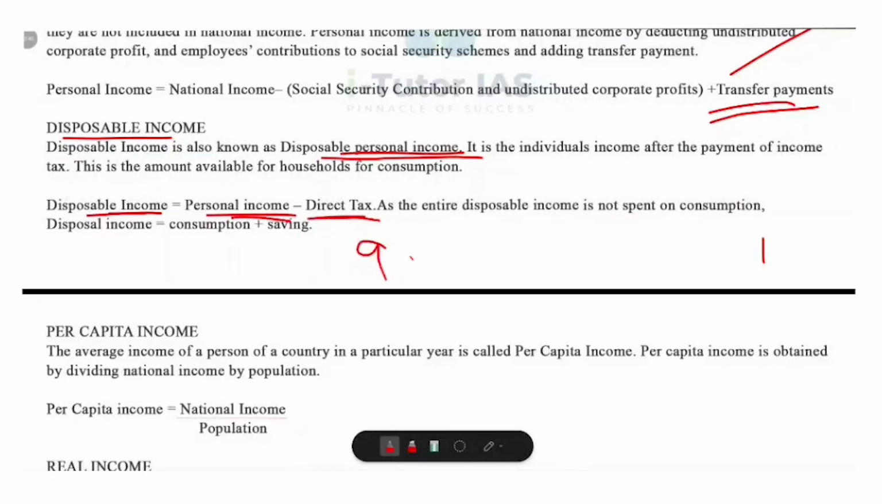If your personal income is rupees 980 lakh and direct tax is 180 lakh, then what will be your disposable income? It will be 800 lakhs. And this 800 lakh is what households can use for buying goods, services, or saving for the future. So how can we link it to consumption and saving? Can all disposable income be spent? No, not all disposable income is spent. Part of it is consumed for buying food, clothes, bills, etc. and part of it is saved, like in bank deposits, investments and so on. So disposable income is equal to consumption plus savings. So hope it is clear.